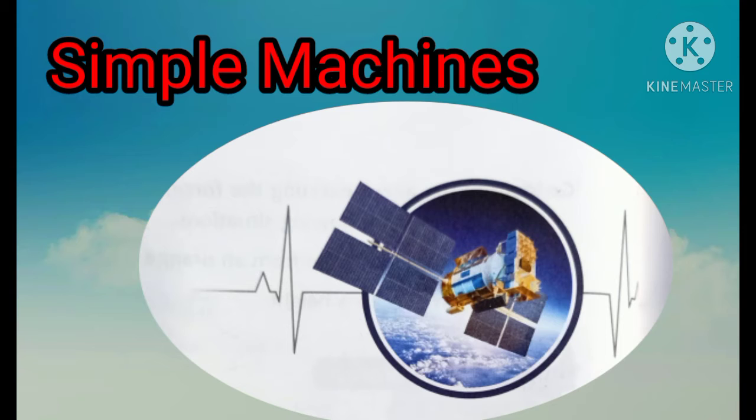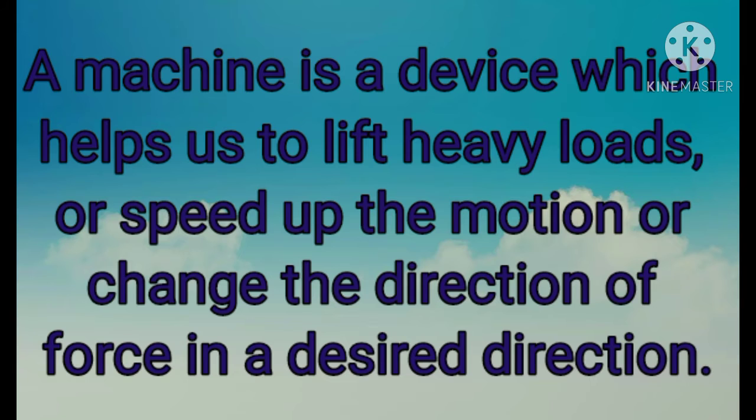Machines are basically employed for the following purposes: to lift a heavy load by applying a small effort, that is, to multiply effort; to speed up the motion of a body; to change the effort in the desired direction; and for doing unsafe and dangerous work. So we can see that a machine is a device which helps us to lift a heavy load, speed up the motion, or change the direction of force in a desired direction.